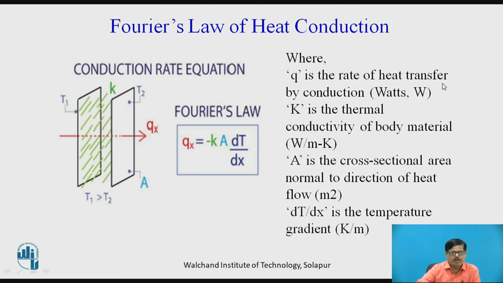where Q is the rate of heat transfer in watts, K is thermal conductivity of material in watt per meter Kelvin. Here A is the cross-sectional area normal to the direction of heat flow, and dT by dx is called a temperature gradient. Remember why minus sign is introduced, because temperature gradient is always negative. Heat flows in the direction of decreasing temperature. So to get the value of heat flow rate positive, the minus sign is introduced by Fourier.